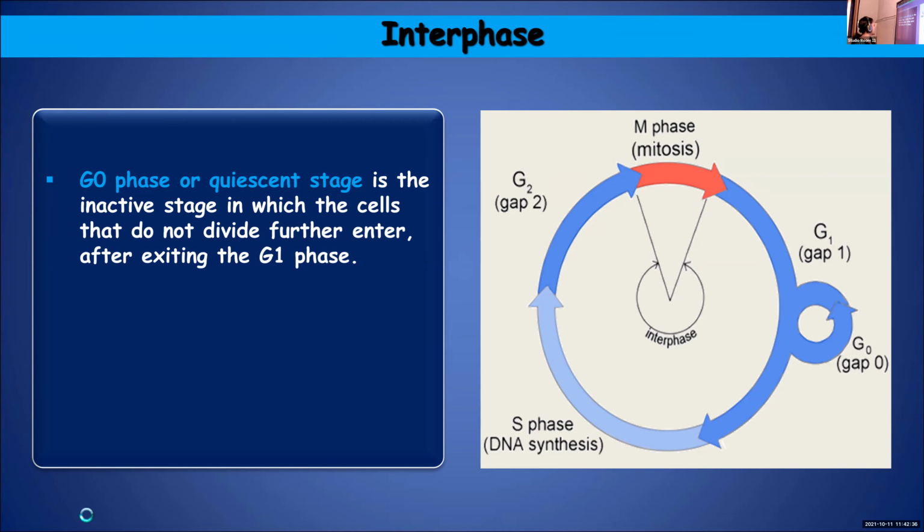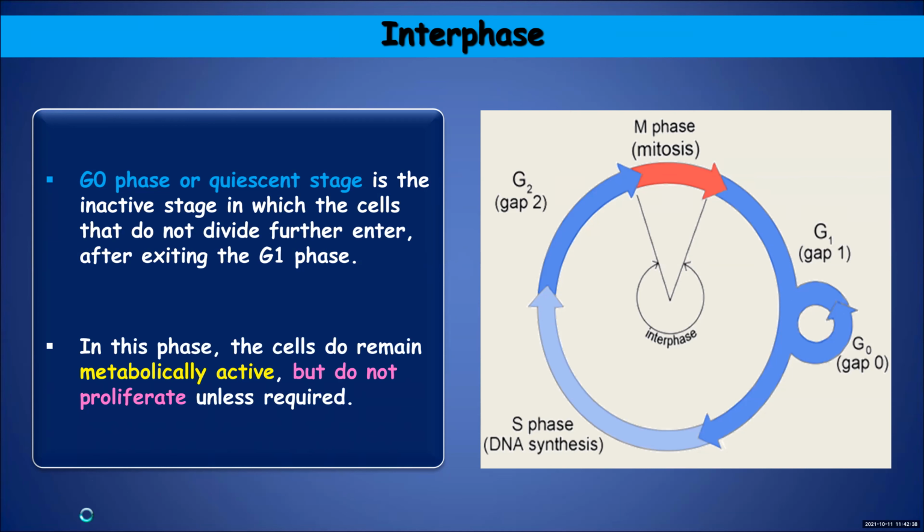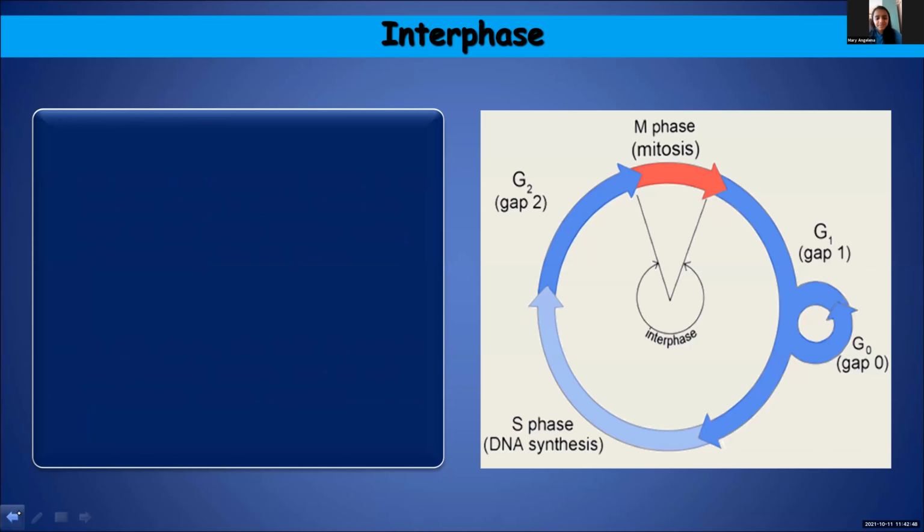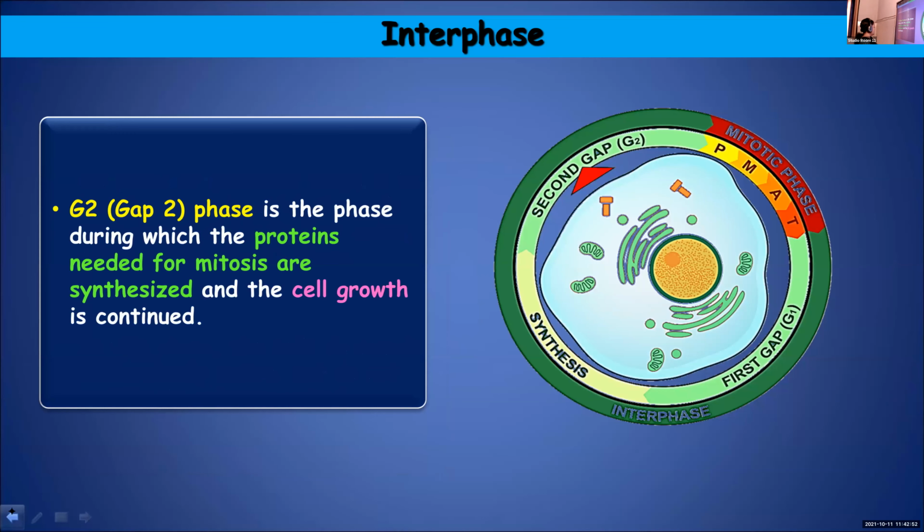Any slide would you like to see again? Ma'am, G2 slide. G2. Which one? Ma'am, last slide. Before G0 phase. G2. This one, no? It is this one. Yes, ma'am. Yes, the proteins will be synthesized during this stage and the cell will continue to grow.